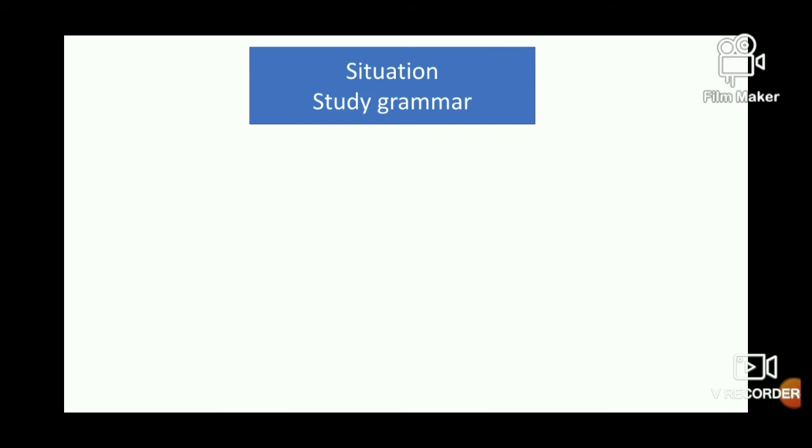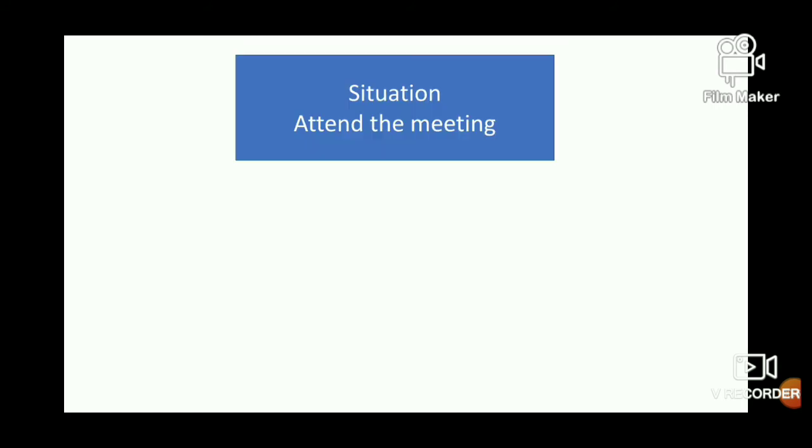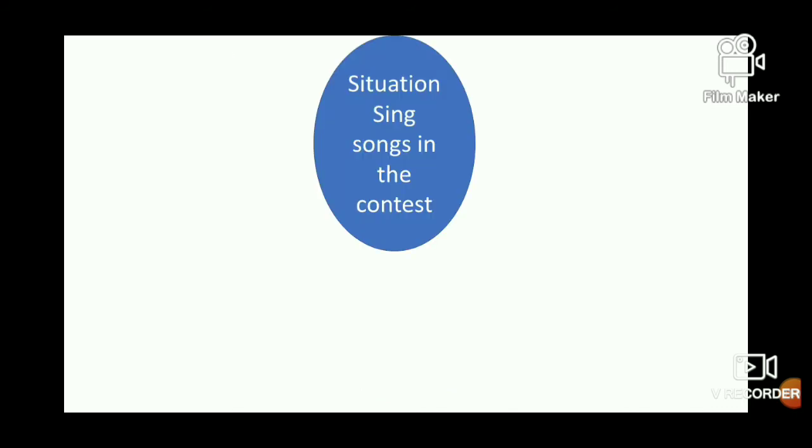Now the situation is study grammar. You can fix any signal word here, and you're going to use simple future tense. I will study grammar tomorrow. And now, situation is attend the meeting. Probably you know the answer. I will attend the meeting next week. Situation, sing songs in the contest.